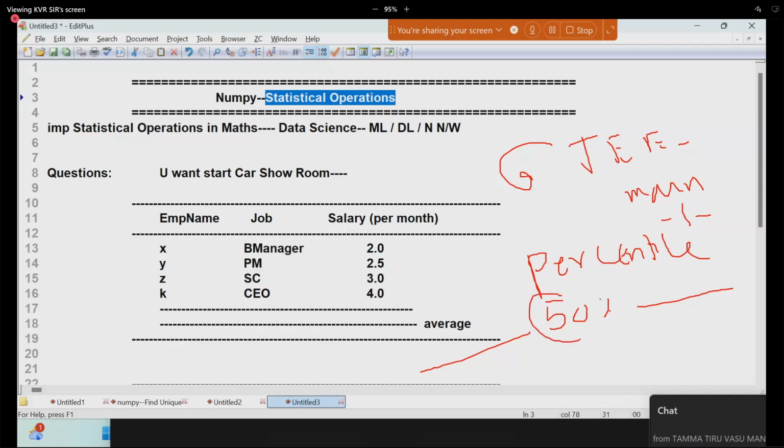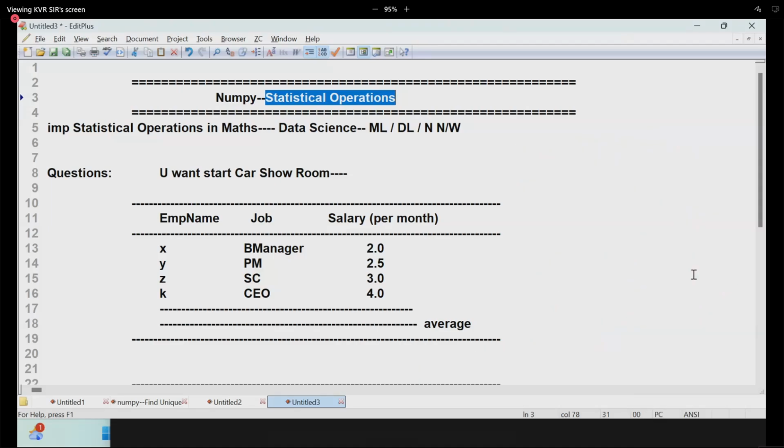You are in the middle. If you get 98.88, that means on the left side so many people are there, and on the right side a few people are available. This is your percentile. Percentile calculation is also one kind of statistical operation only.